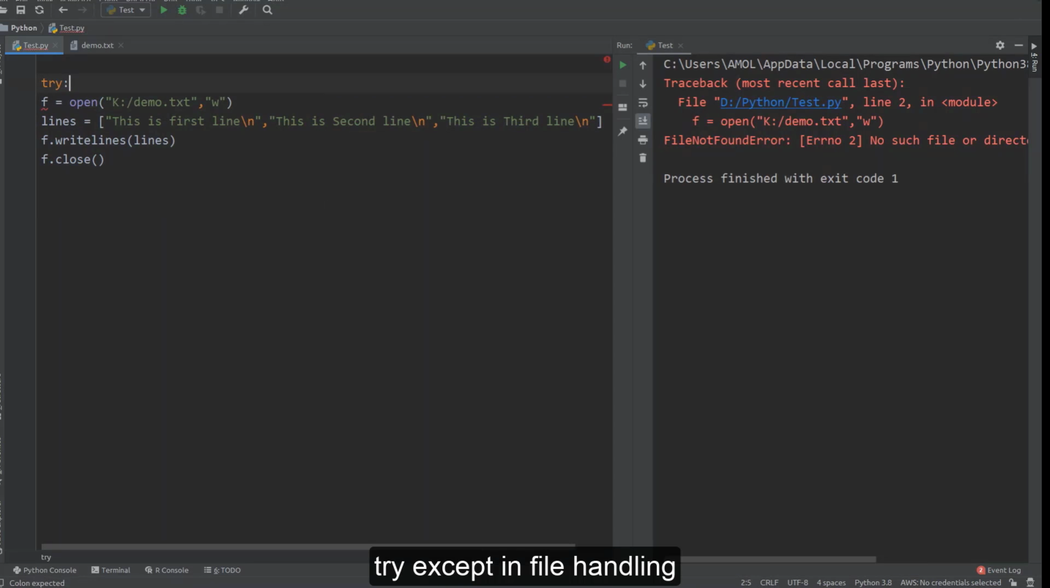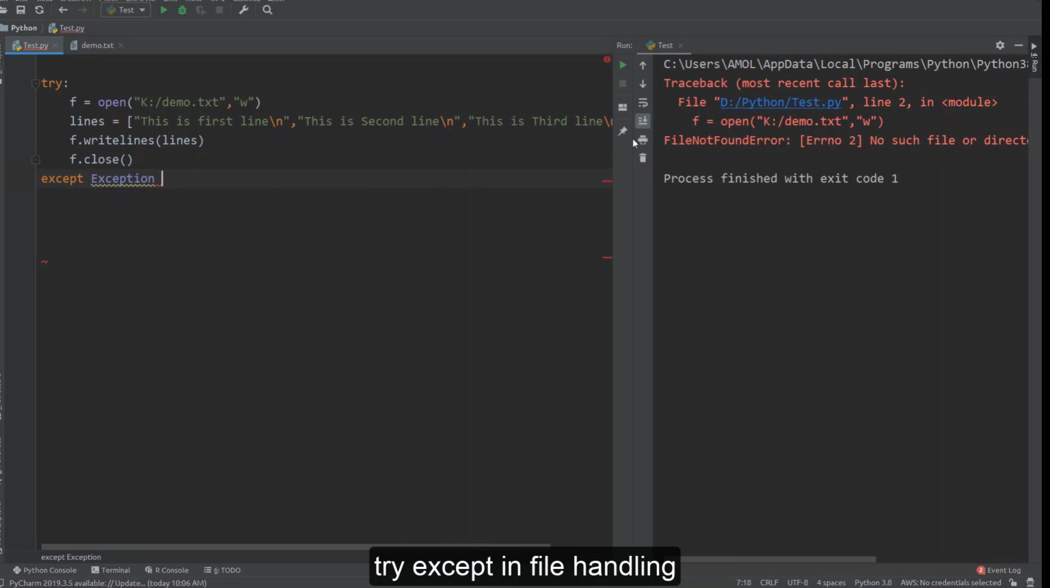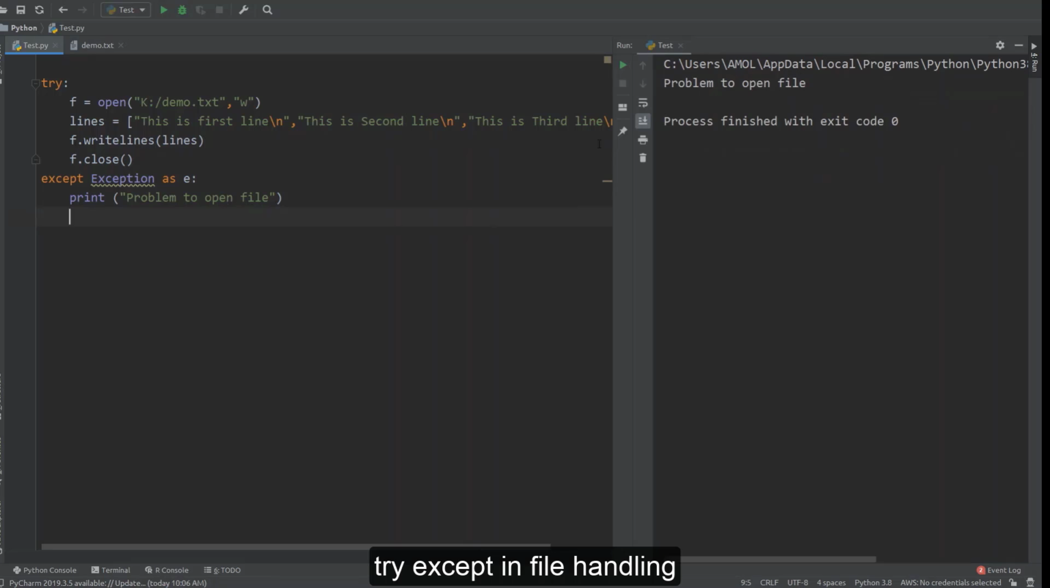Okay, and we can write this code like this. Except, okay, and here we can handle this exception. You can write the proper name of this exception also, FileNotFoundError, or you can go with the parent class Exception. And here I can mention some message, problem to open file. So here we are just giving one message, problem to open file. Now if you run, you will get the proper message here.